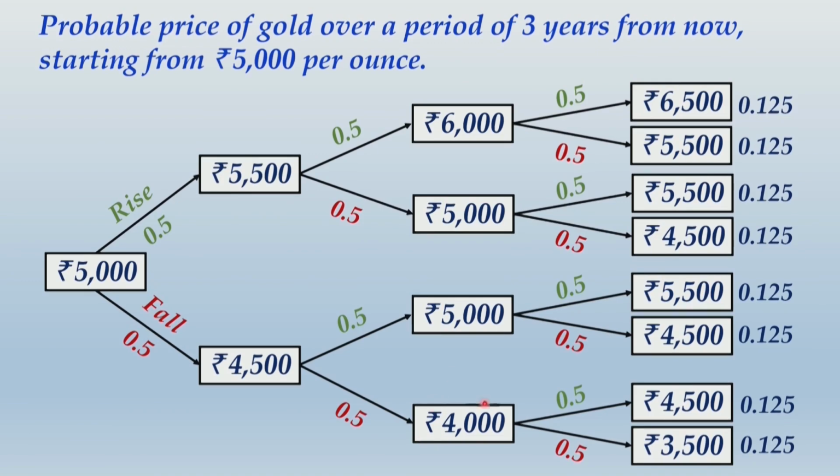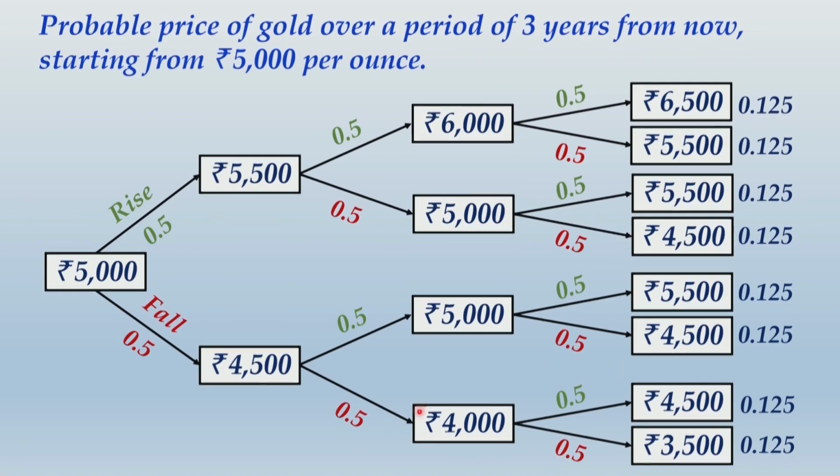However, if the price of gold by the end of the second year is 4,000, one thing is very clear: the price at the end of the third year, even in the best case scenario, would go to only 4,500, whereas the extraction cost is just more than that. It is 4,600 per ounce. That means even in the best case scenario, you are going to incur a loss.